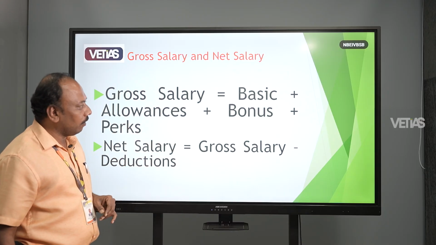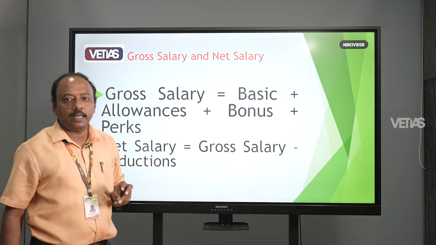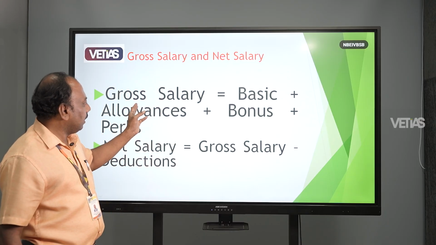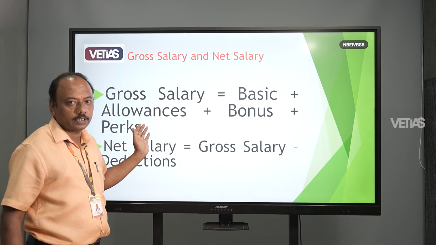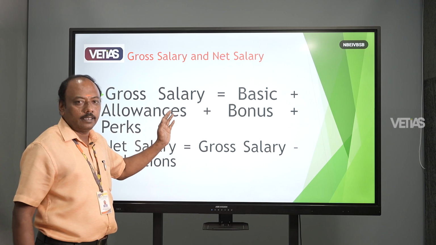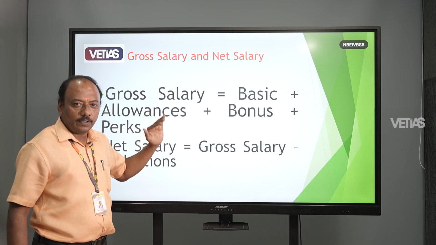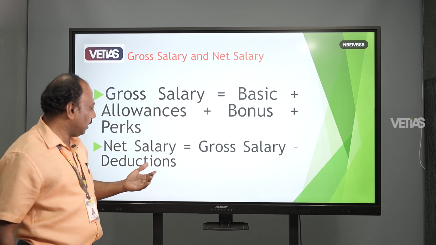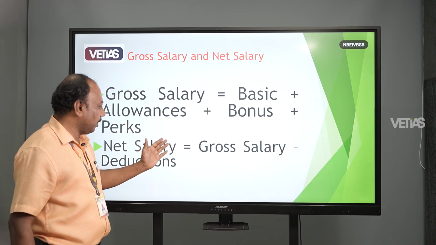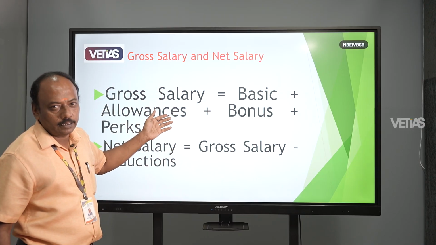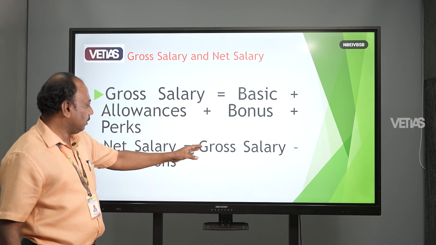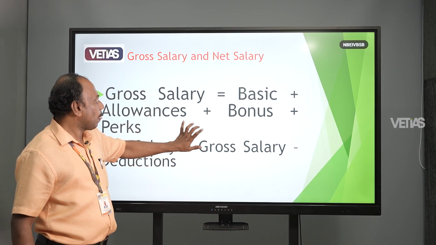And how are we going to calculate gross salary and net salary? The gross salary is basic salary plus allowances plus bonus plus perquisites. So these are all calculated in the name of gross salary. After that, we are going to find out the net salary. Very simple: gross salary minus deductions. We already explained how we calculate the deductions. Based on that, the net salary is calculated.